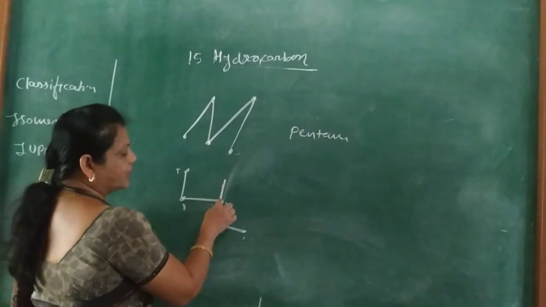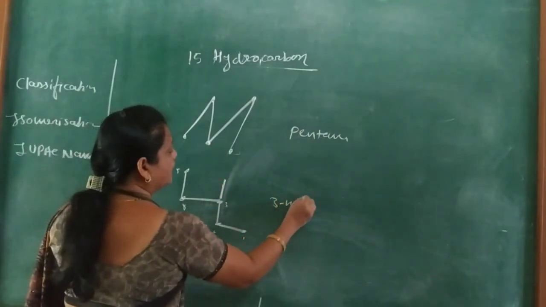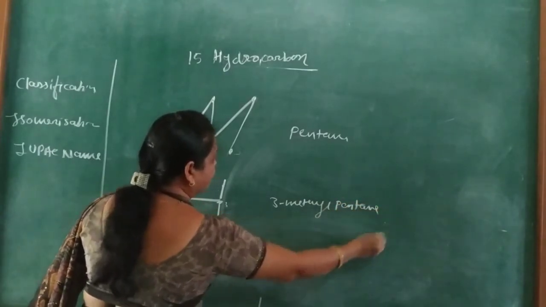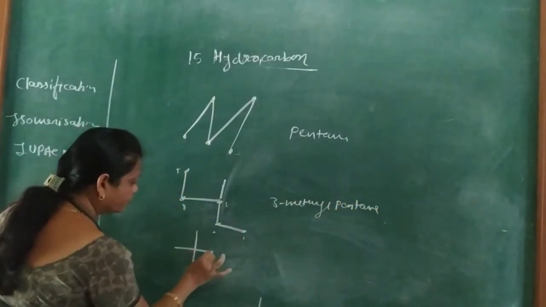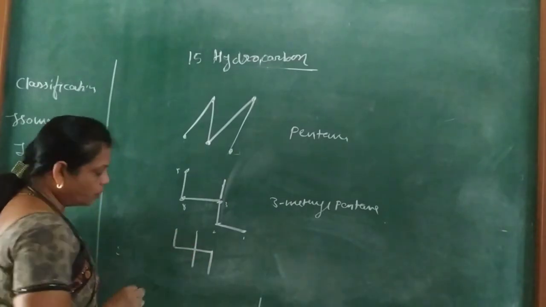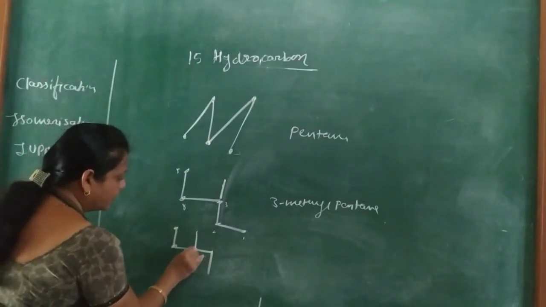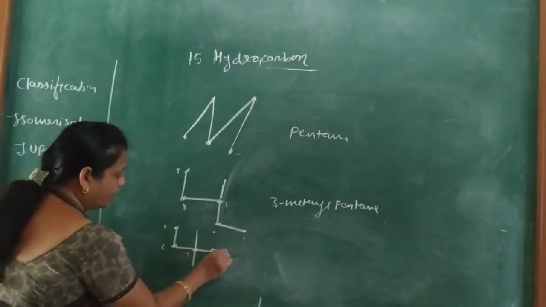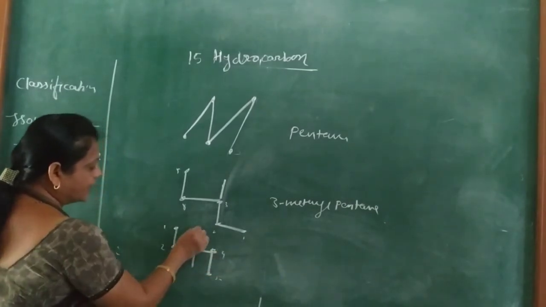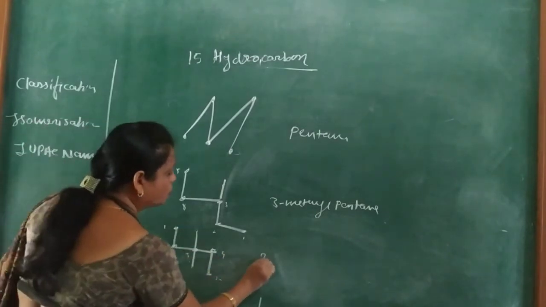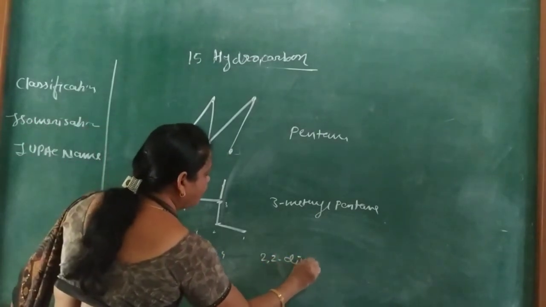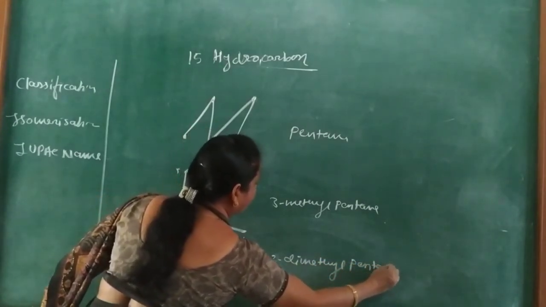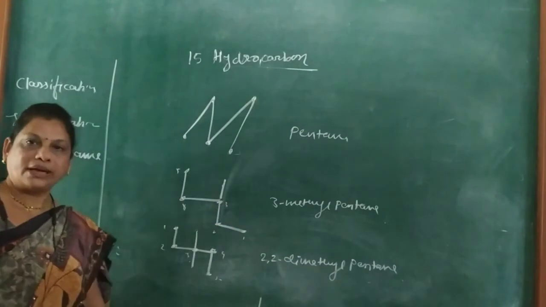At the 3 position there is a methyl, so this is 3-methyl pentane. Then 1, 2, 3, 4, 5. At 3 there are 2 methyl groups, so this is 3,3-dimethyl pentane.